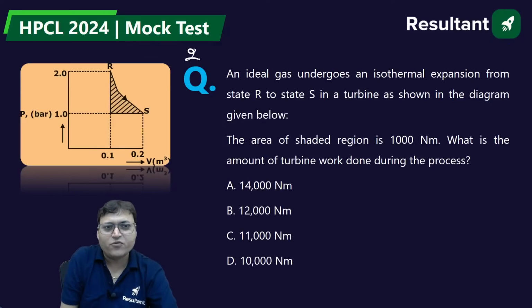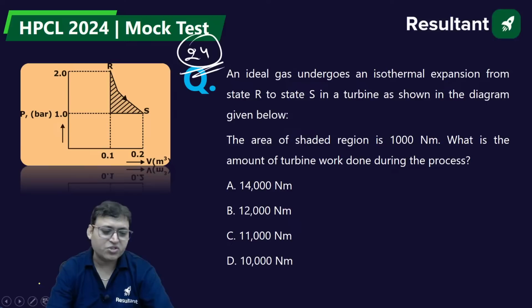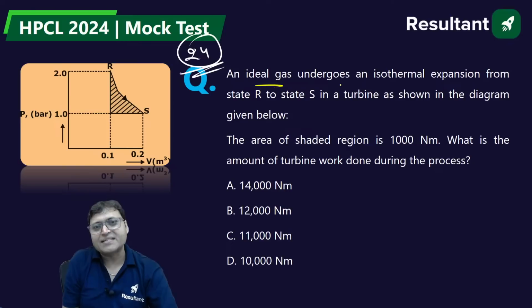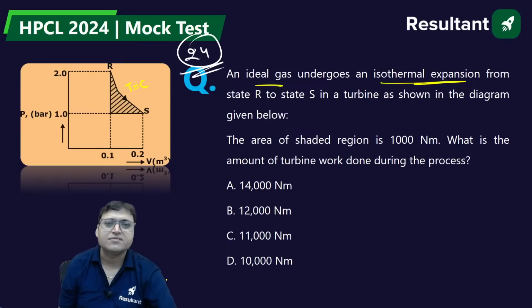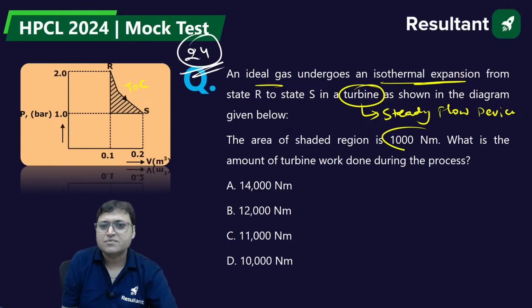Second last question for the session. An ideal gas undergoes an isothermal expansion. This is constant temperature, isothermal expansion, from state R to state S in a turbine as shown in the diagram. Turbine means open system, steady flow device. The area of the shaded region is 1000 Newton meter or joule. What is the amount of turbine work done during the process?